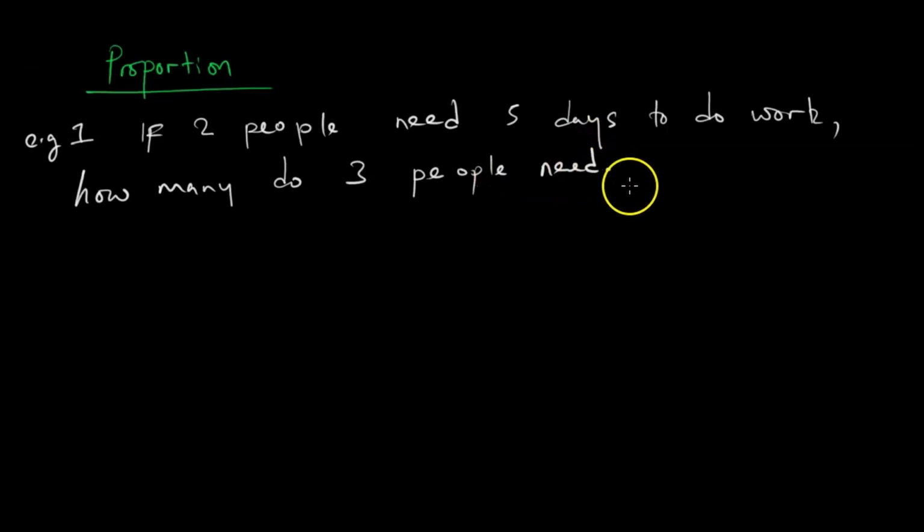So this question is actually taken from some grade 7 SimSec. I'm just using it to illustrate how proportion is done.